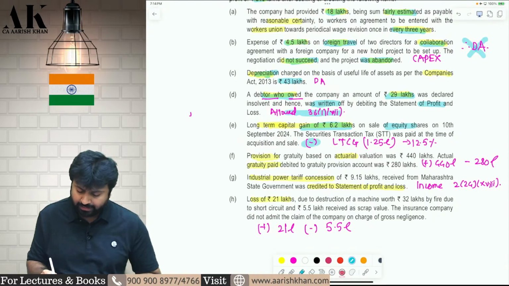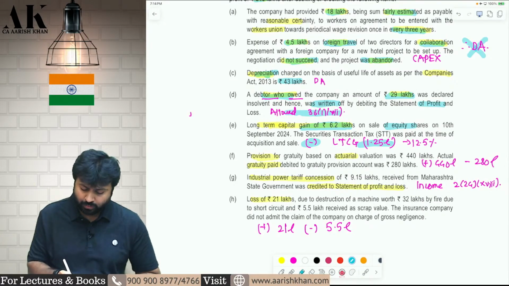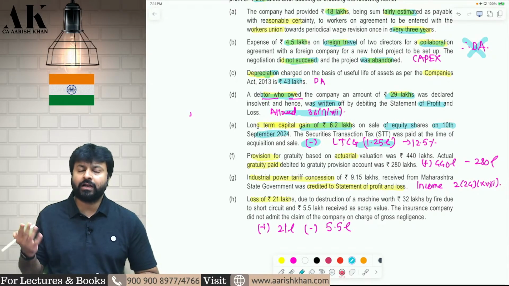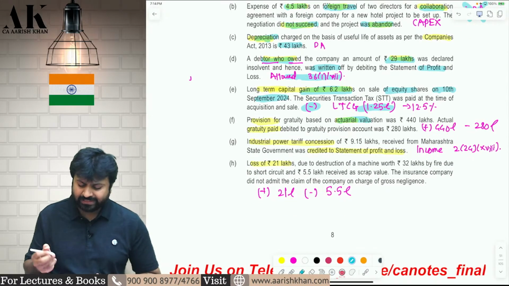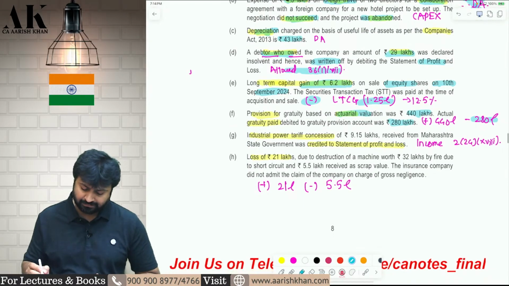So you will reduce from here and you will show under what? You will show under capital gains 1.25 lakh exempt and balance will be subject to 12.5% tax. Why 12.5% tax? Because it is transferred on or after 23rd July. Therefore, 12.5% tax. Provision for gratuity, same adjustment. Provision is disallowed under 40A(7), but payment is allowed. Whatever you have paid, that will be allowed as deduction.